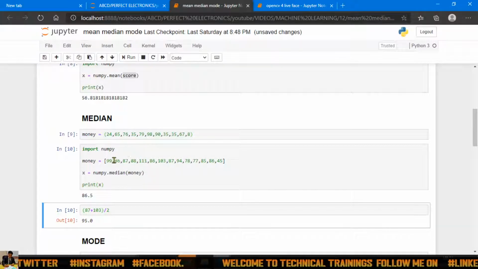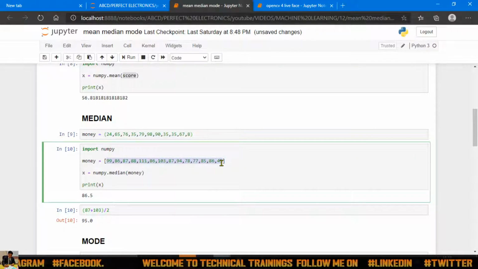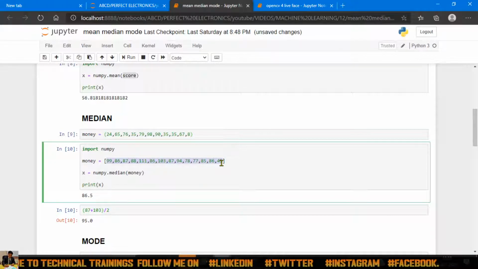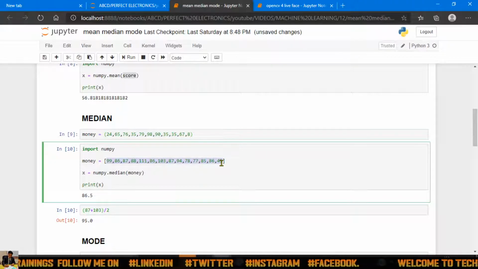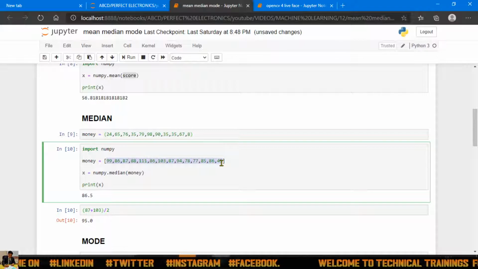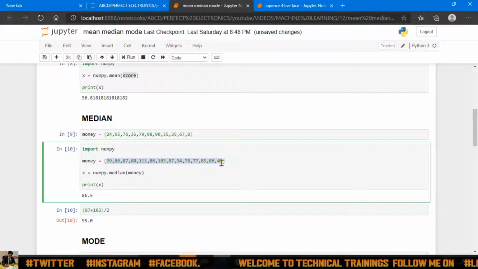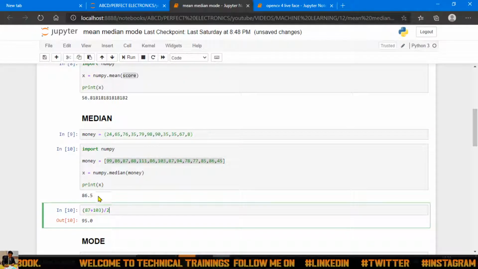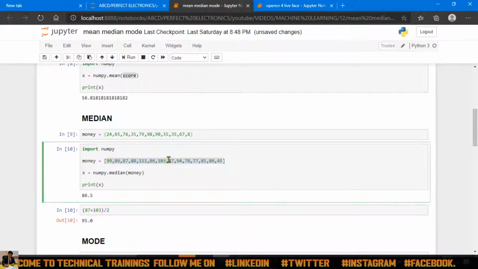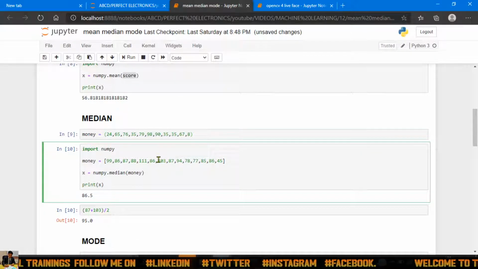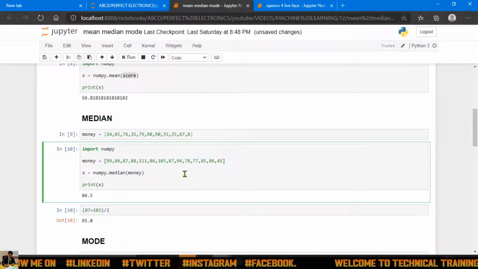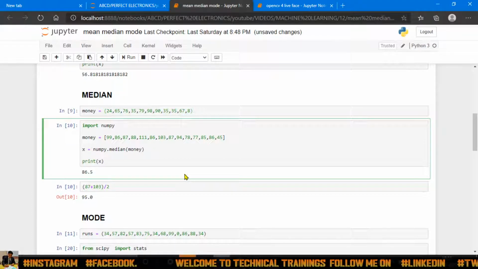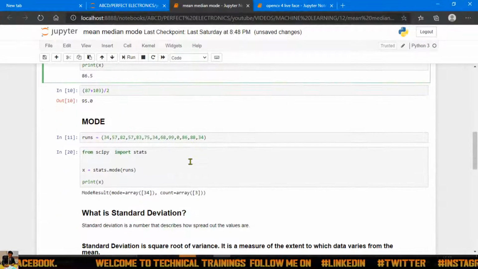Now why is it giving 86.5? Because in some cases the count may be even, for example 8. If you find the middle point of 8, it is 4. Now suppose you want to find the midpoint of 9, then you divide that number by 2, giving 4.5. So this is the case, guys. That's why it's giving 86.5 over here. So understand, median is nothing but finding the midpoint of your data set. Mean is to find the average of your data set. And let's see mode now.